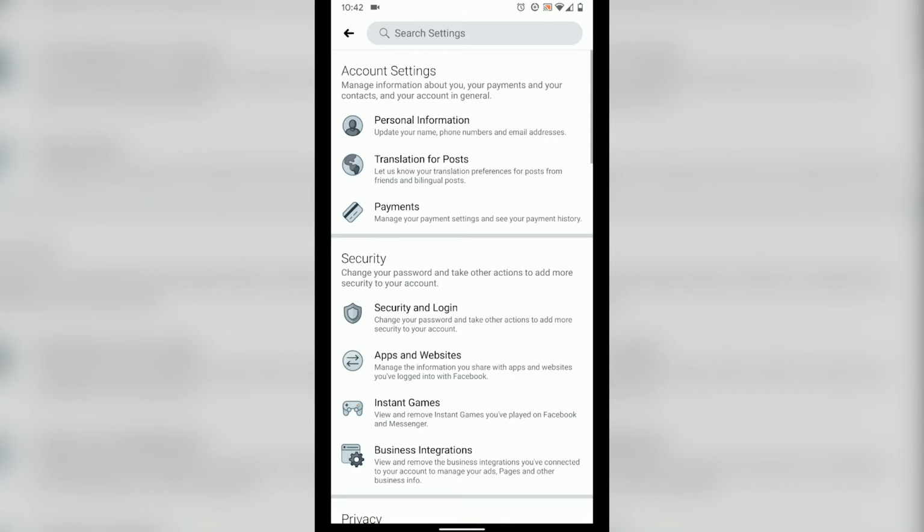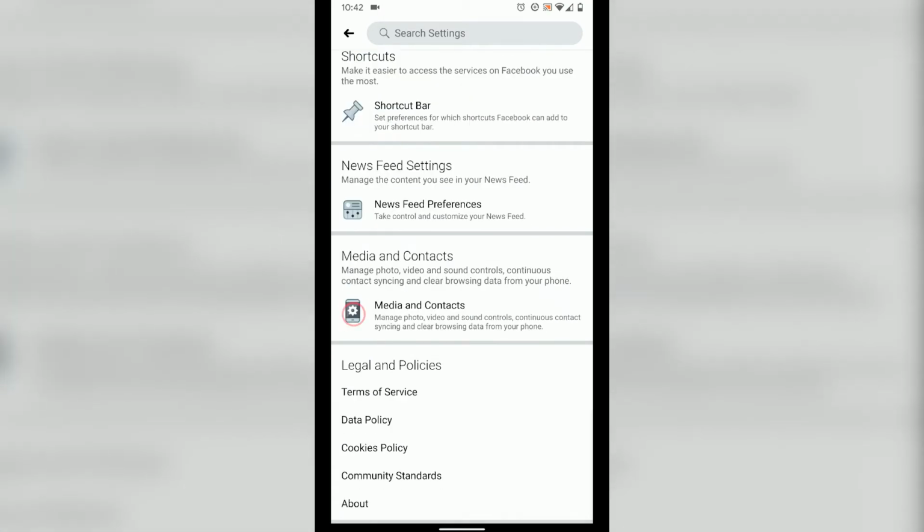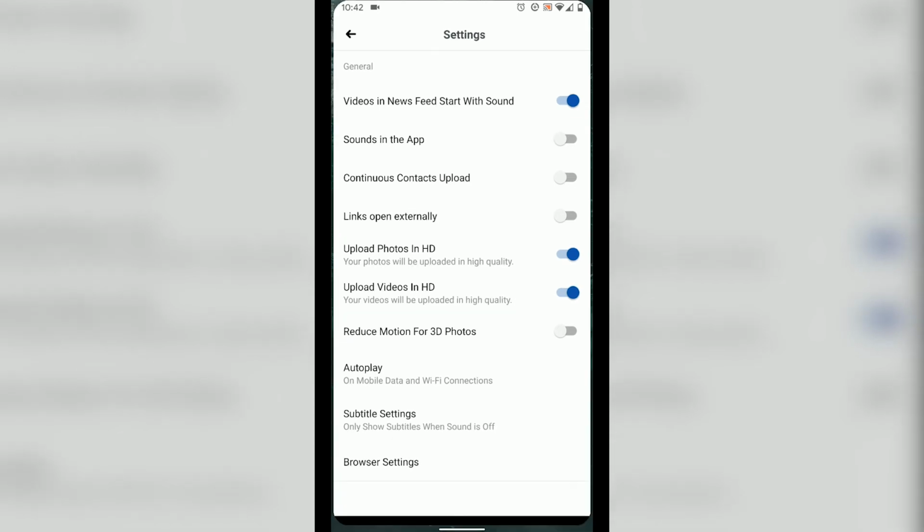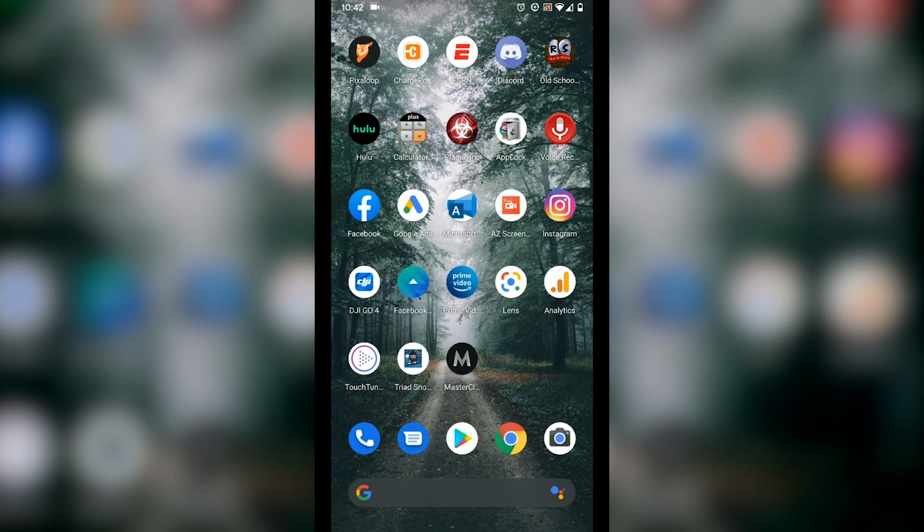Once settings is open, you're going to scroll all the way to the bottom of the page and hit media and contacts. Then hit the sounds in the app button. And now you should be able to take off all the sounds in your app, all the annoying popping sounds, and also from that menu you can turn off the different video audio functions.